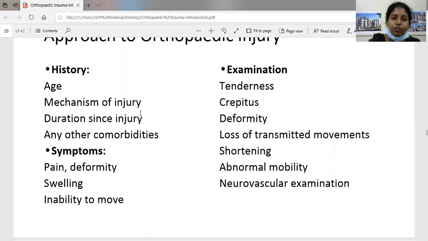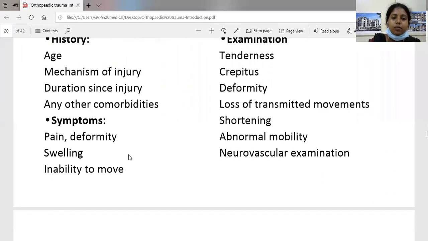Coming to the mechanism of injury, whether he sustained the injury from a fall on an outstretched hand or a fall from height. Examples of fall on an outstretched hand are distal radius fractures or supracondylar fracture of the humerus. Examples of fall from height are calcaneum fractures and vertebral body fractures. Then the duration since injury, how long the patient has had the injury, and whether he has any comorbidities such as hypertension, diabetes, or others.